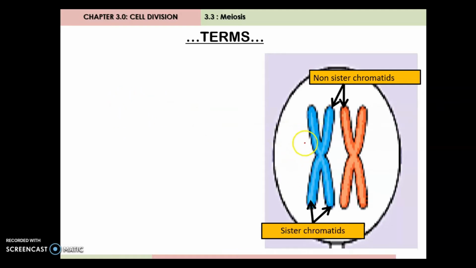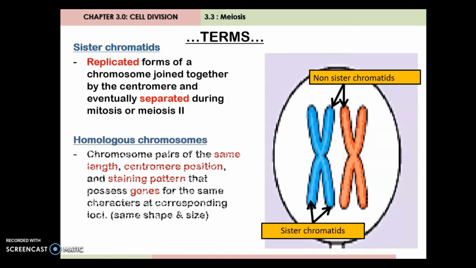The term for the chromosome: if you see these chromosomes have the same length and the color is different, it shows these are homologous chromosomes. Homologous chromosomes are a chromosome pair with the same length, the same centromere position, and the same staining pattern, and they possess genes for the same character at corresponding loci. For example, the same shape and size. So if you see two chromosomes of the same length, with the centromere at the same position, it means they are homologous chromosomes. They carry the same genes, the same traits, but come from different sources.